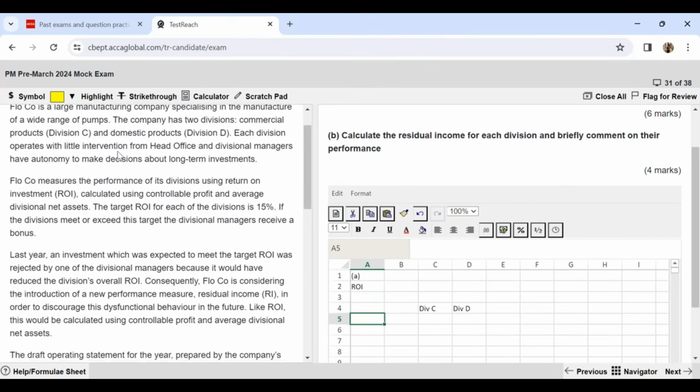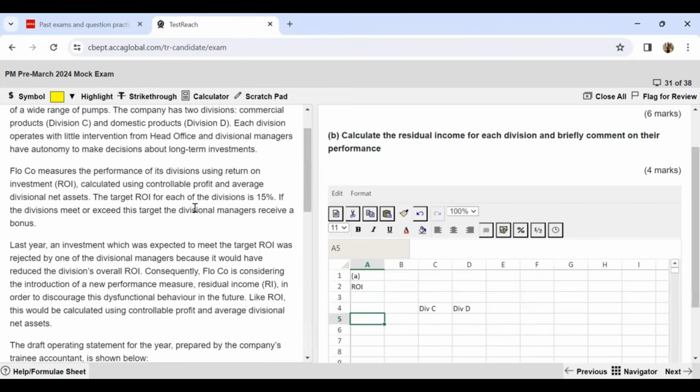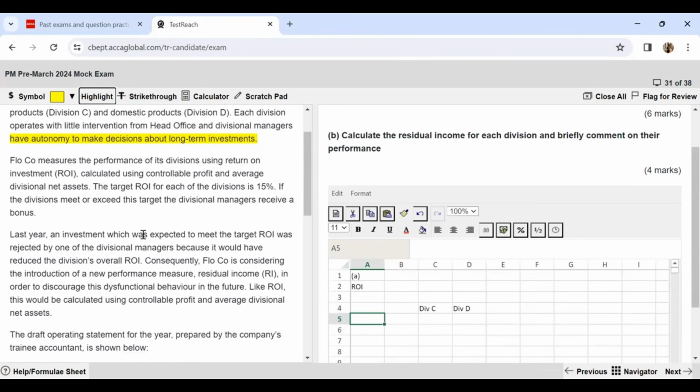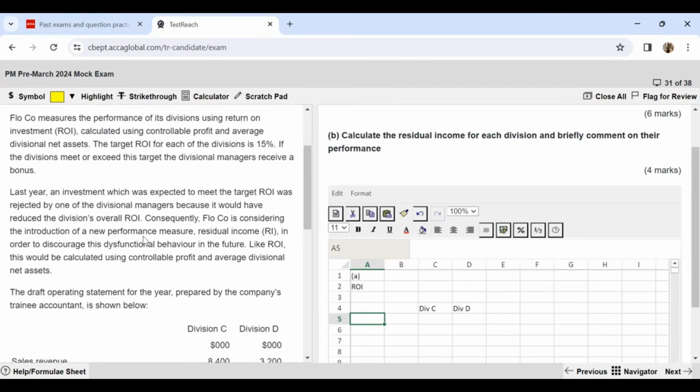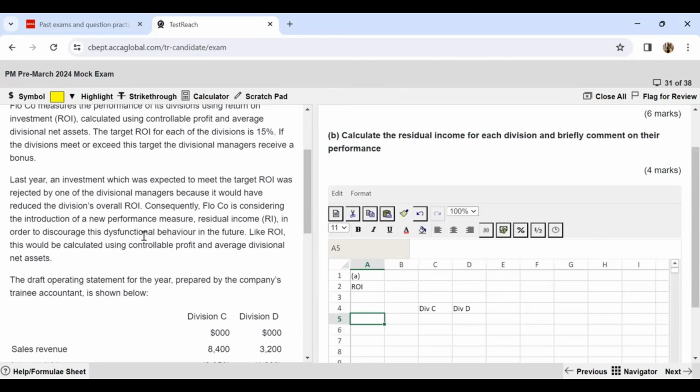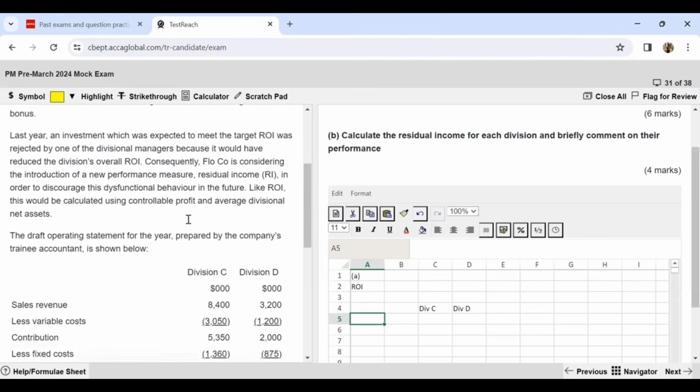Each division operates with little intervention from the head office, and divisional managers have the autonomy to make decisions about long term investments. This is helpful because it is going to help us find out the controllable profit. Flow Company measures the performance of its divisions using ROI, calculated using controllable profit and average divisional net assets. The target ROI for each of the divisions is 15%. If the divisions meet or exceed this target, the managers receive a bonus.